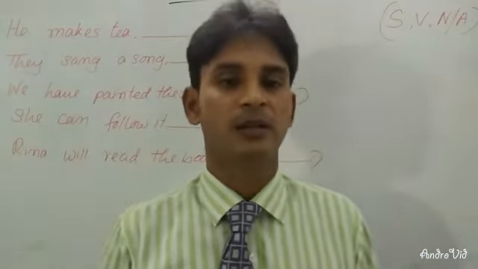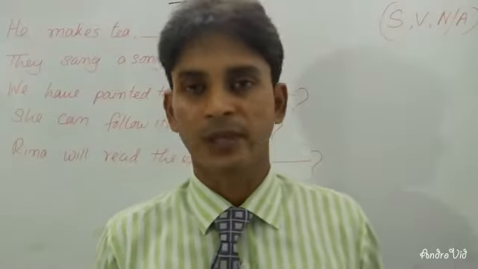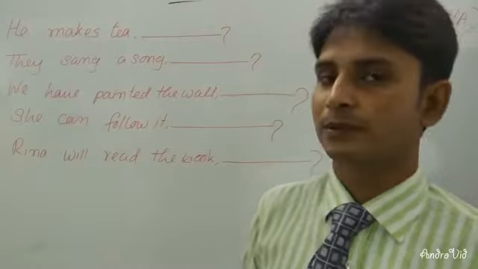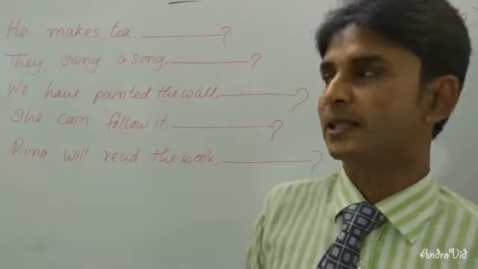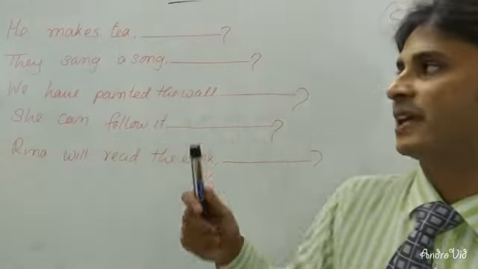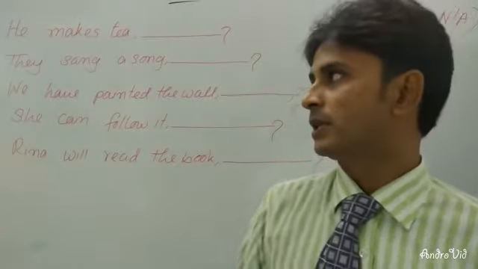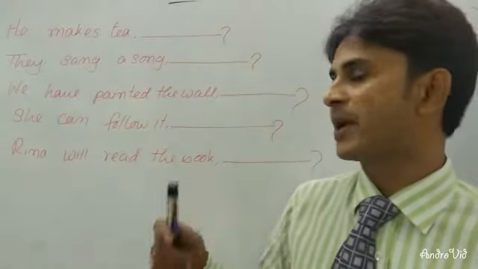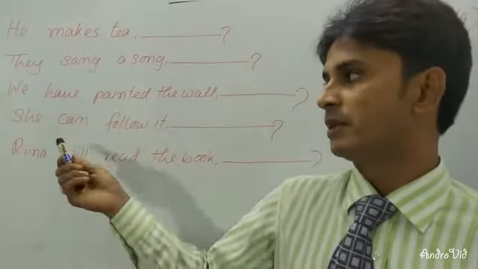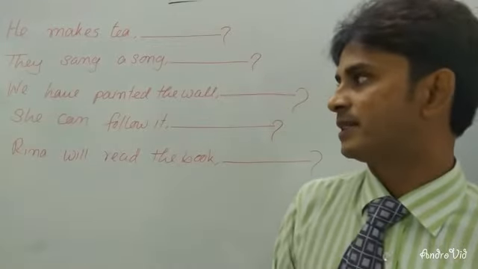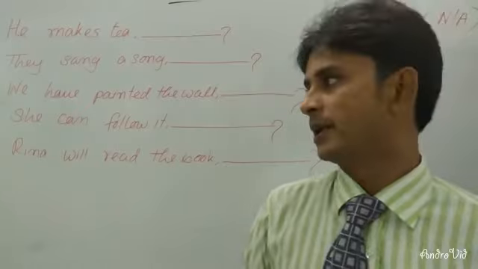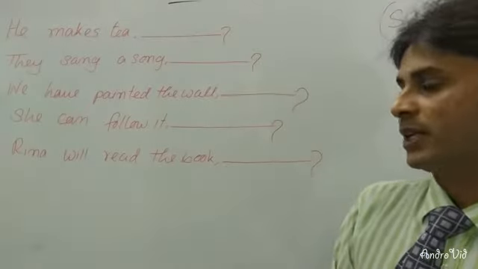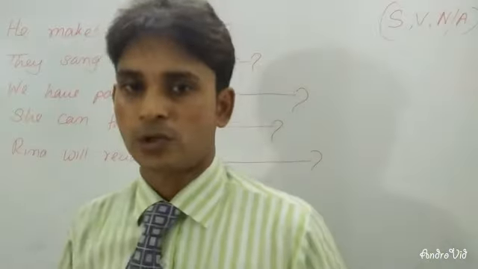I have given here 5 examples for you. In the first sentence you can see that he makes tea, and in the second sentence you can see that they sang a song. In the third you can see that we have painted the wall. In number D you can see that she can follow it, and number E you can see that Rina will read the book.